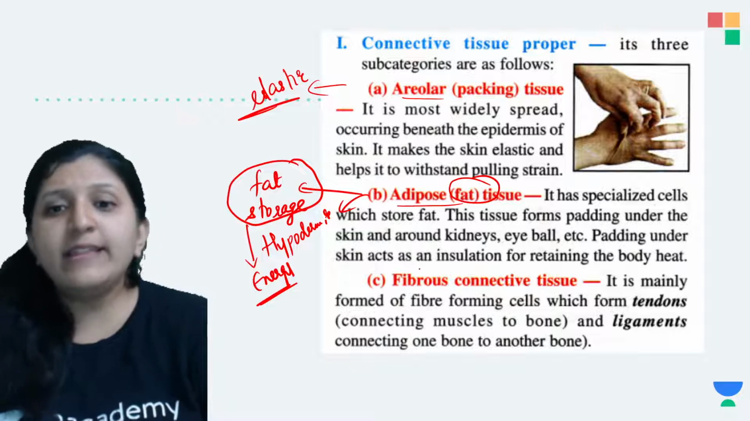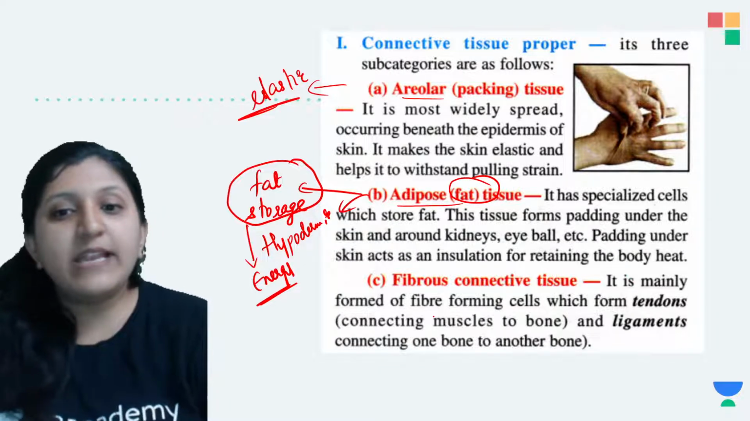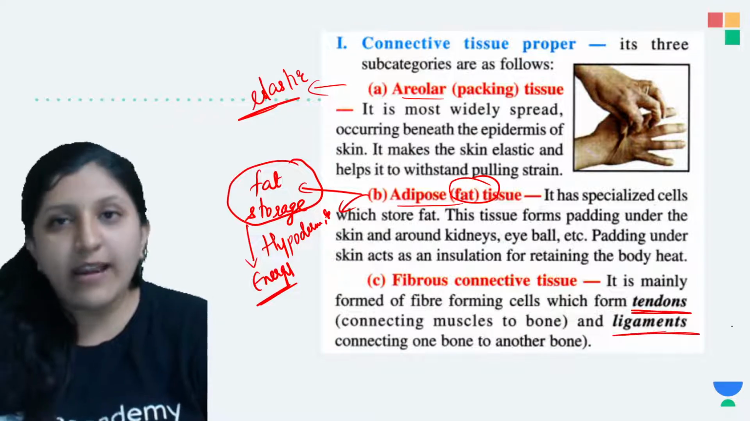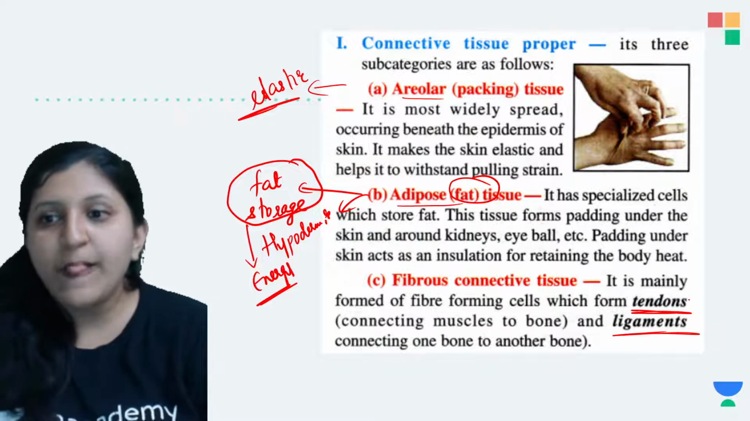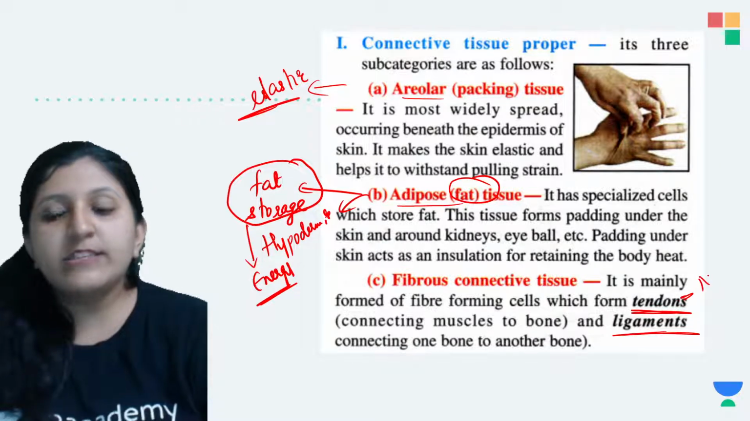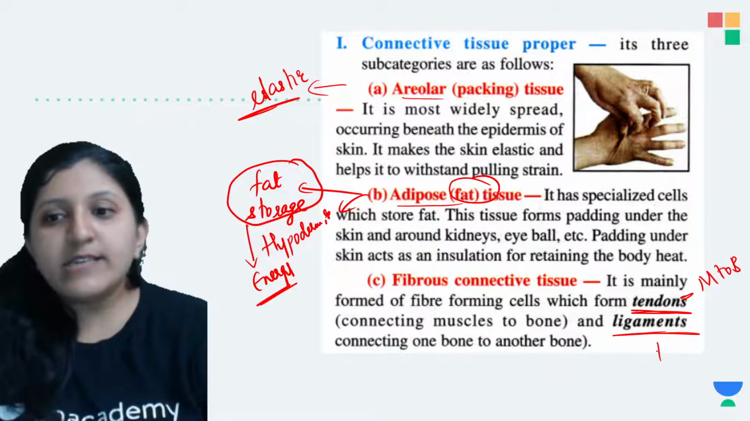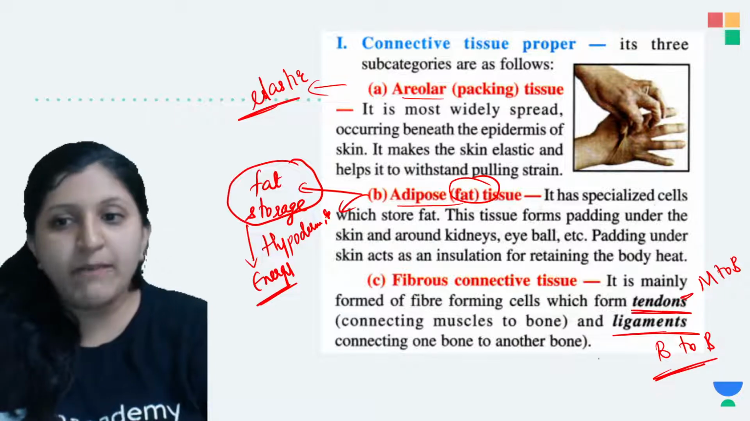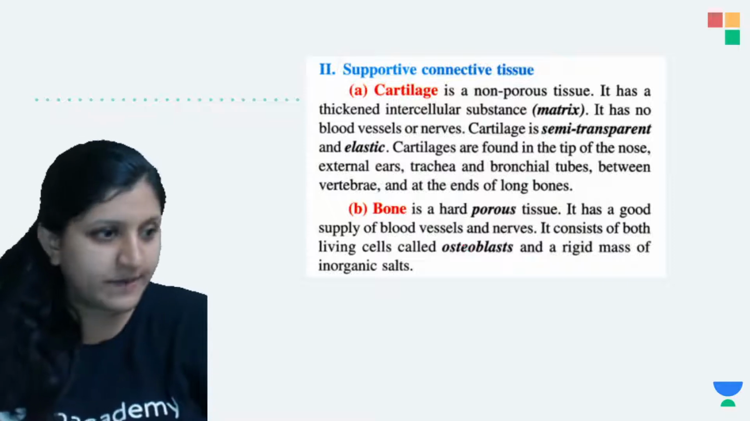Okay, then there is a fibrous connective tissue. This is mainly formed of fibers forming tendons, and then there are ligaments. So we can find tendons also, we can find ligaments also. Tendons will connect muscle to bones, and ligaments are going to connect bone to bone. So bone to bone connection is given by the ligament, muscle to bone connection is given by the tendon.